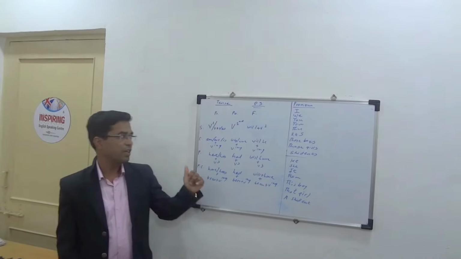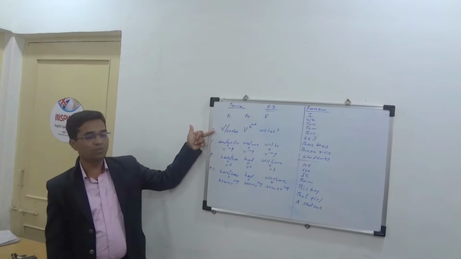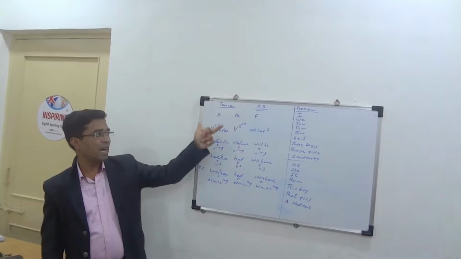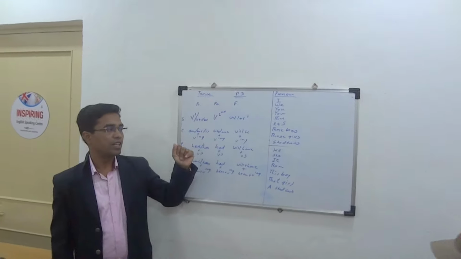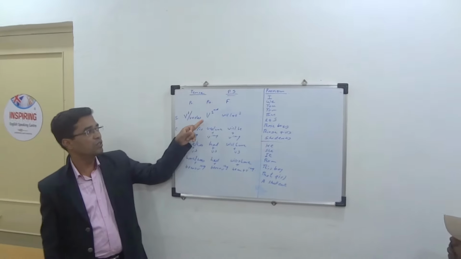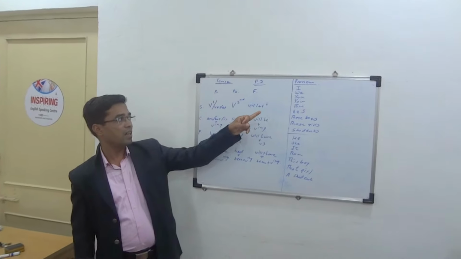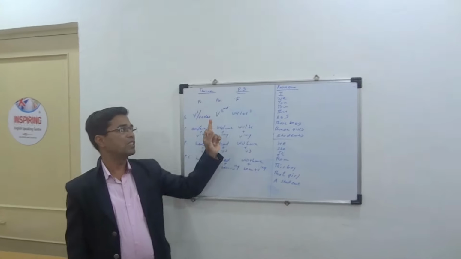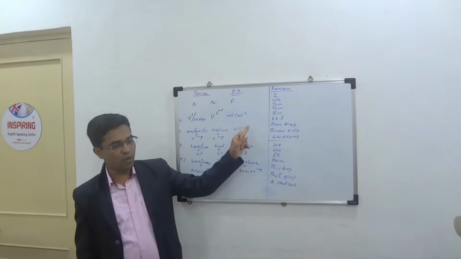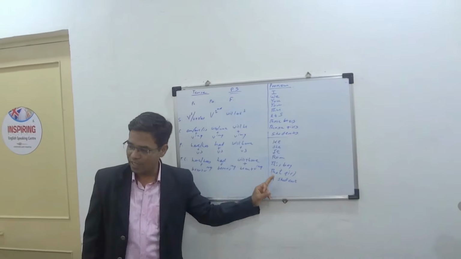In simple present tense we use verb first form with the I group and verb plus s or es with the he group. In simple past tense we use verb second form with I group and with he group. And in simple future tense we use will plus verb first form with I group and with he group.